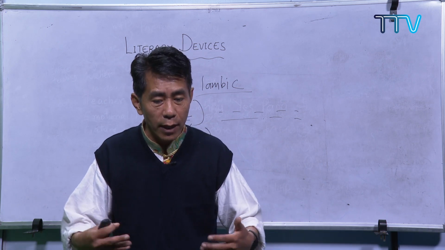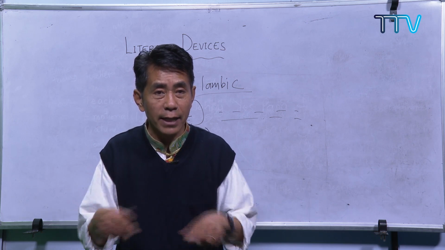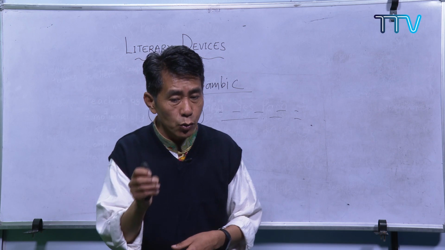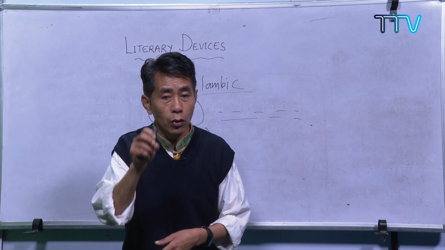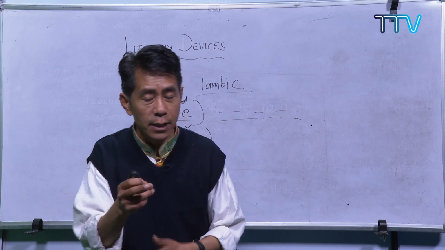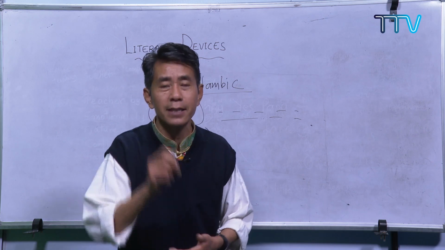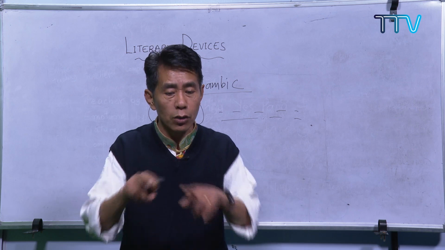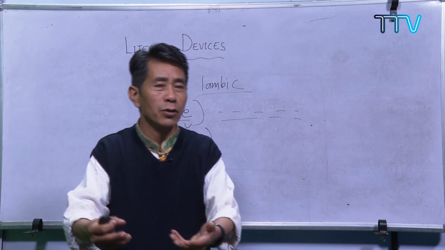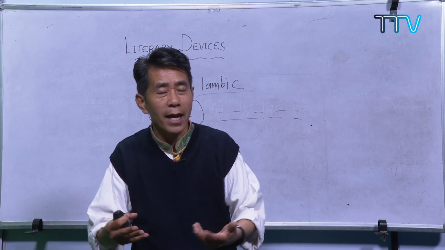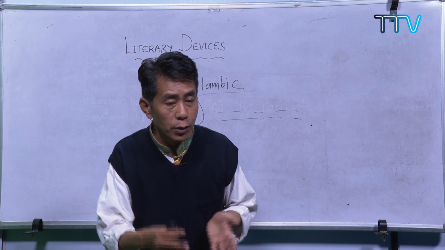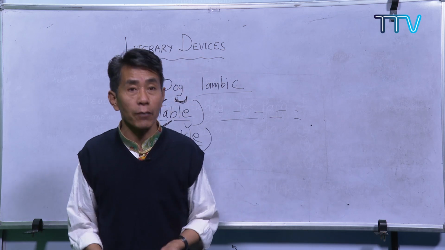In fact, whenever you write a small piece of writing, for example a narrative, the teacher will also see how your writing is on the basis of all the literary devices that you have used. The teacher is going to say, oh, he has used this literary device. He was not supposed to use this. He should be able to use at least this, but he has not used it. So this is how the teacher assesses your writing. So it's important for you to use these literary devices.